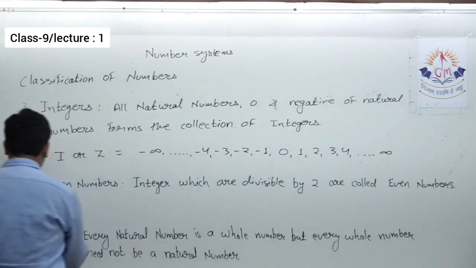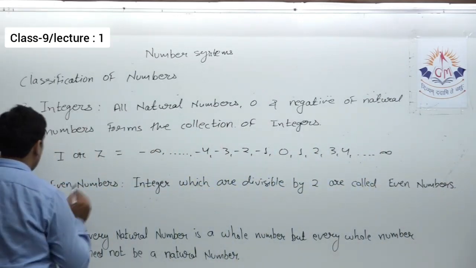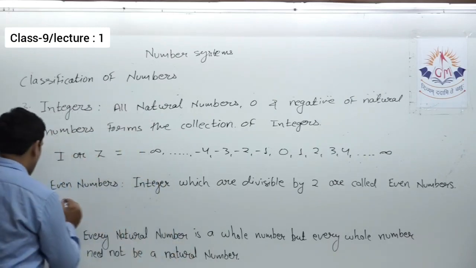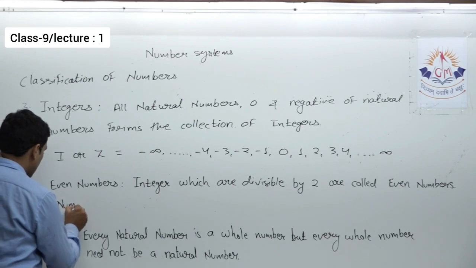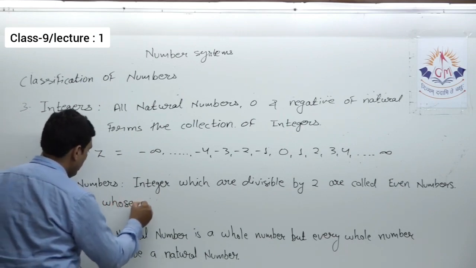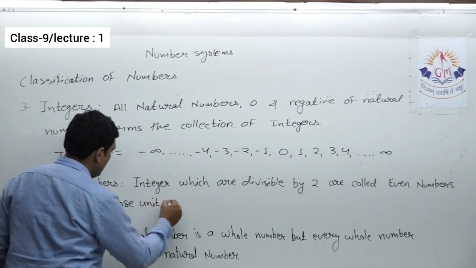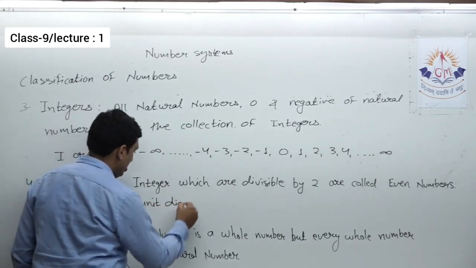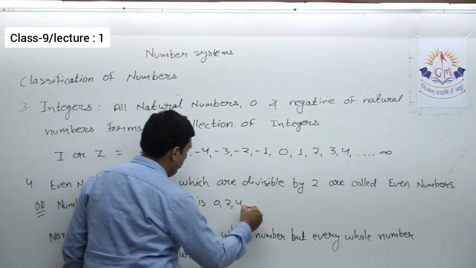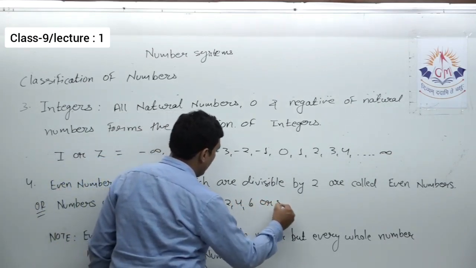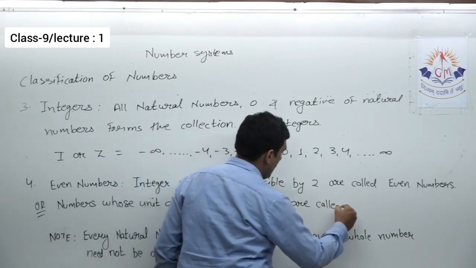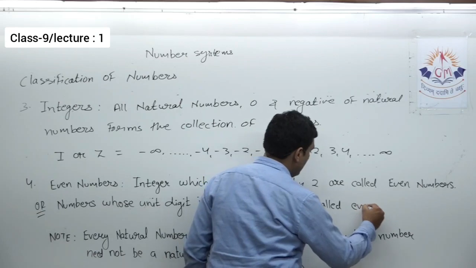Or we can say that numbers whose unit digit is 0, 2, 4, 6 or 8 are called even numbers.